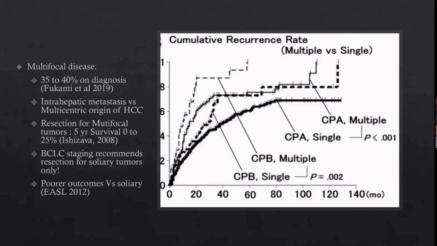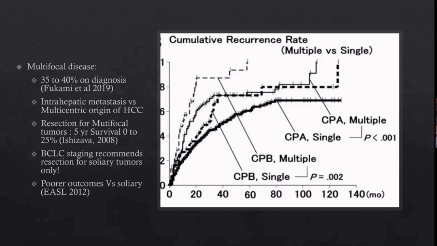There are a few studies going on in these patients, because when the tumor is multifocal, we are not sure whether it is an intrahepatic metastasis from the larger tumor to a smaller area, or a field effect, where it is originating from all the areas. So both things are concerning. If it is metastatic, then we don't know whether the tumor has metastasized outside or not. And if it is multifocal, then whatever parenchyma remains, will that be good enough to sustain for a long time, or will it form tumors again?